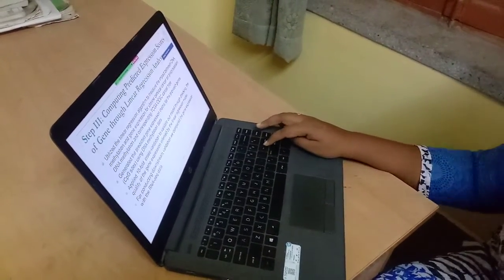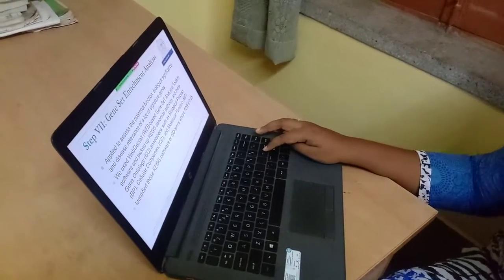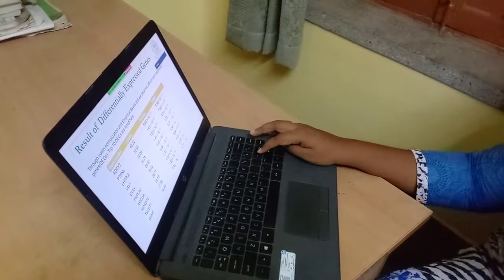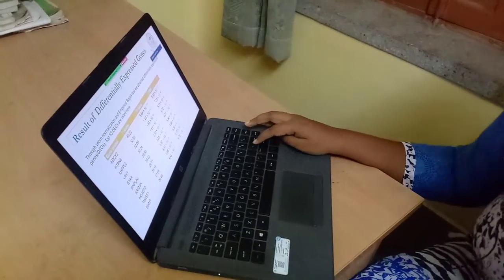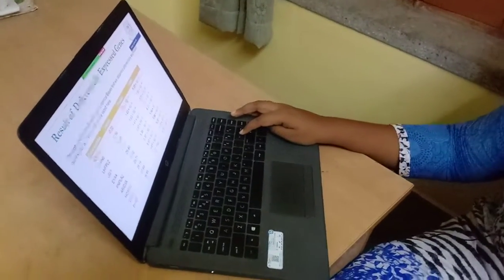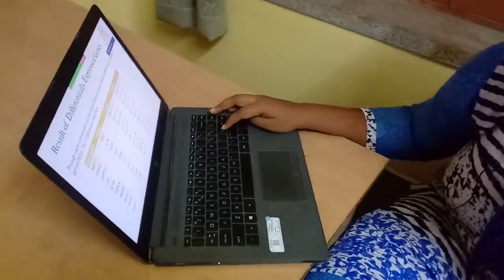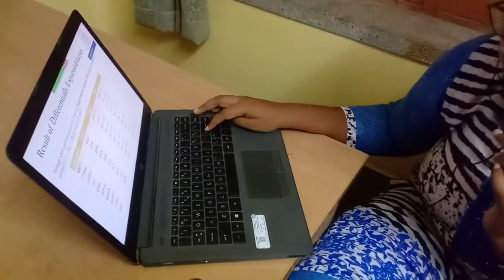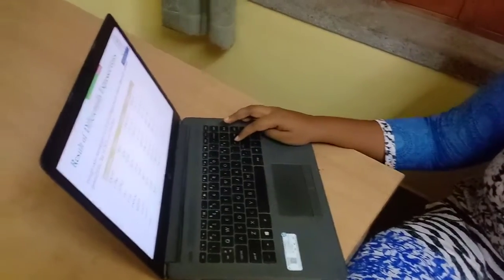Then these are the internal steps we performed for this work, and this is our result, the differentially expressed genes. I already told you we got 6287 DEGs, and this is the top 10 DEGs. I filtered and listed them here by FDR value. Our FDR cutoff is FDR less than or equal to 0.001.